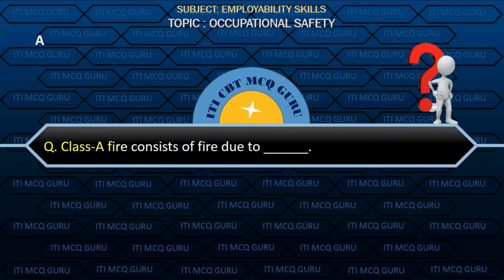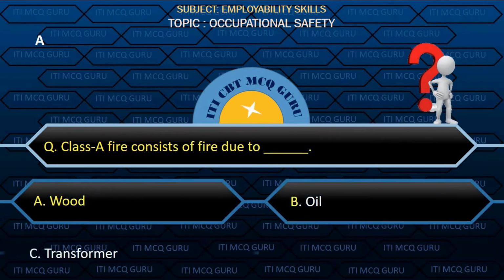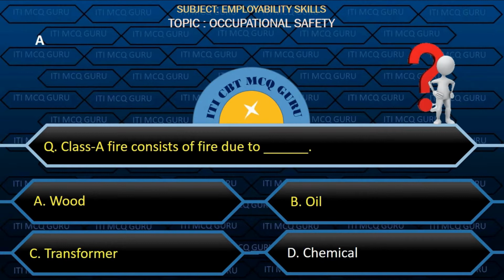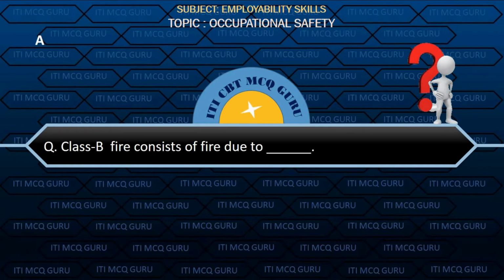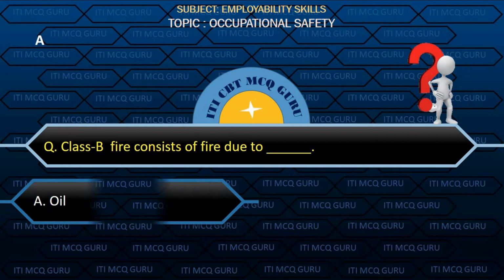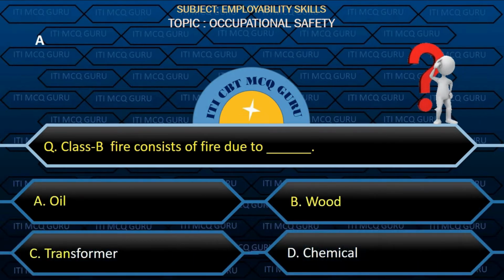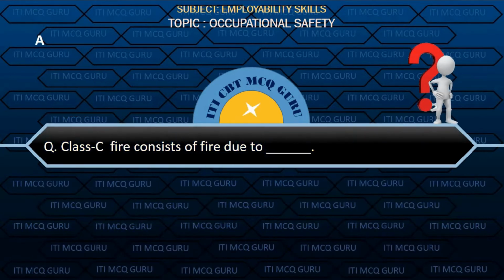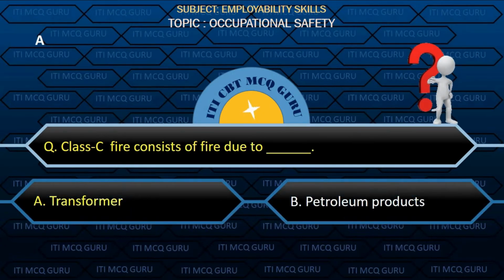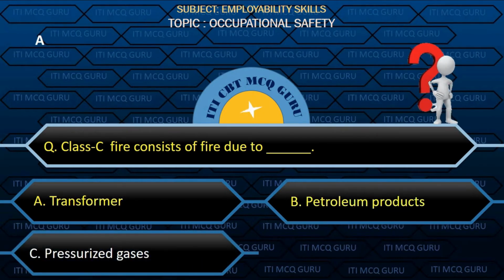Class A fire consists of fire due to option A, wood. Class B fire consists of fire due to option A, oil. Class C fire consists of fire due to option A, transformer.